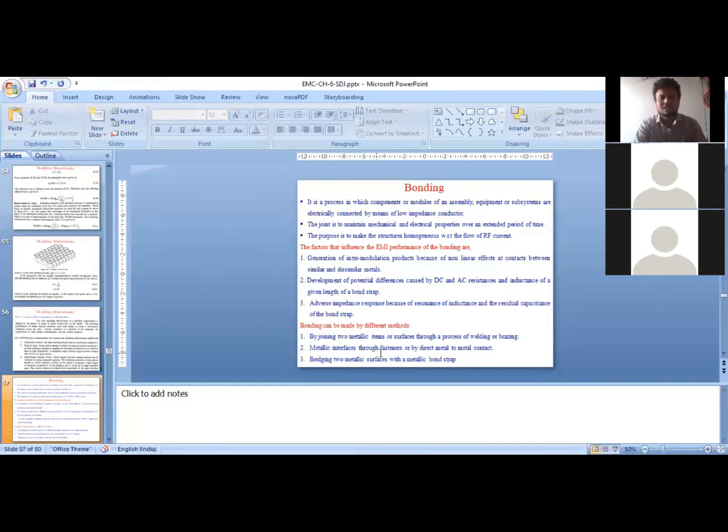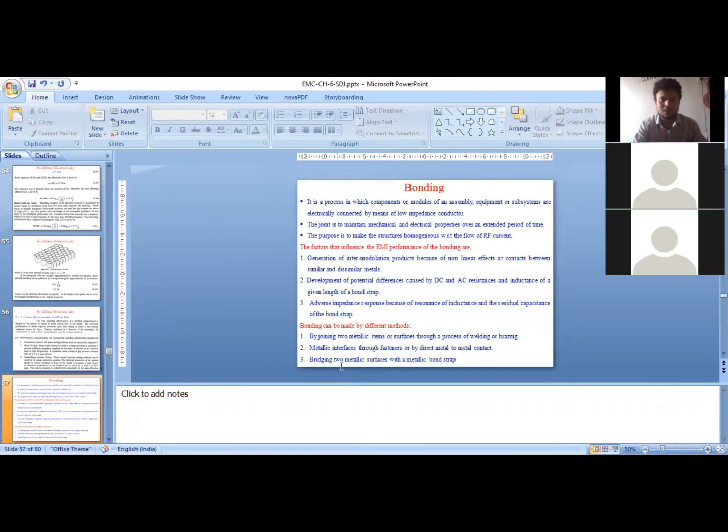The other type is joining metallic surfaces through fasteners or by direct metal to metal contact. So if I have two metals, I'm not welding them, I'm not fusing them together. That is not a permanent bonding. The bonding achieved by welding or brazing is a kind of permanent bonding, but the bonding achieved using the fastener method is not permanent. Fastener means they are applying huge pressure on one of the surfaces so that the two metals to be connected remain in contact with each other. So that is another way of achieving the bonding.